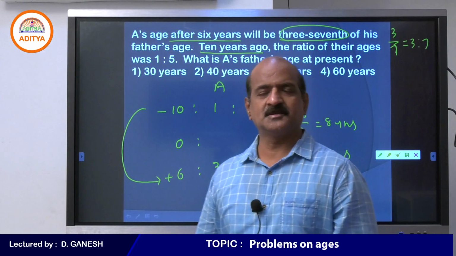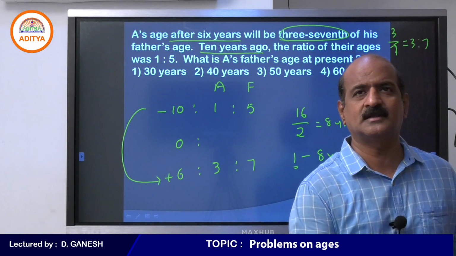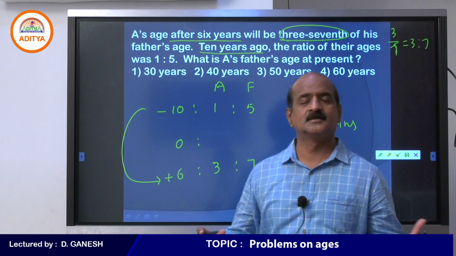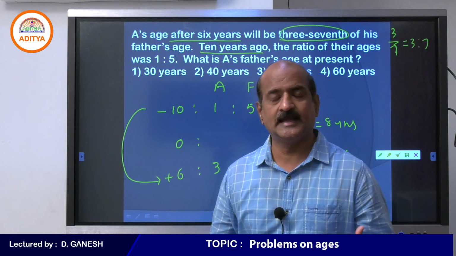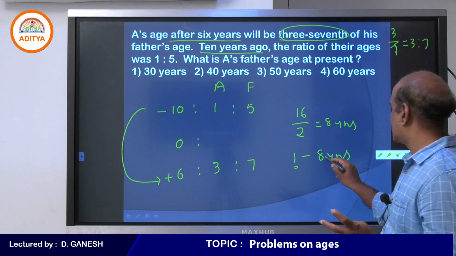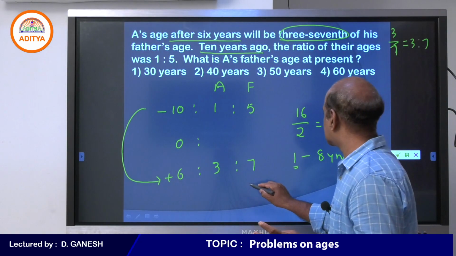Students, do you understand 16? From -10 to +6, the gap is 16 years. So in 16 years, the age of each person increases by 2 parts. Every one part is 8. Father's age, you are asking for the father's age.